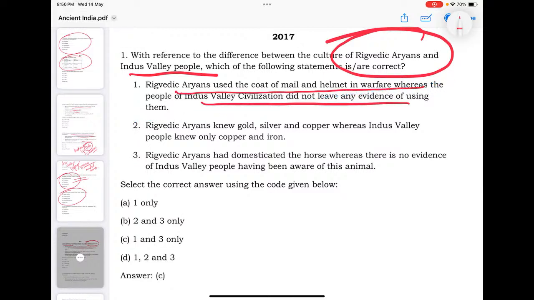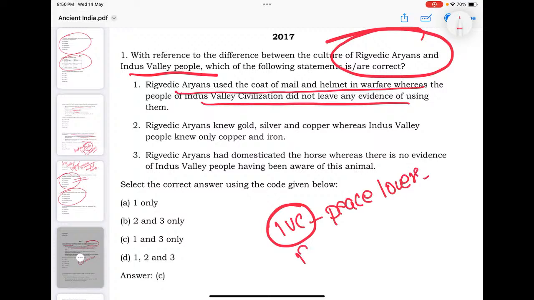Indus people did not leave any evidence of using them. So IVC people, please try to understand, they are peace lovers. But RVC people, you must understand, they are horse riders, and they were engaged in wars.